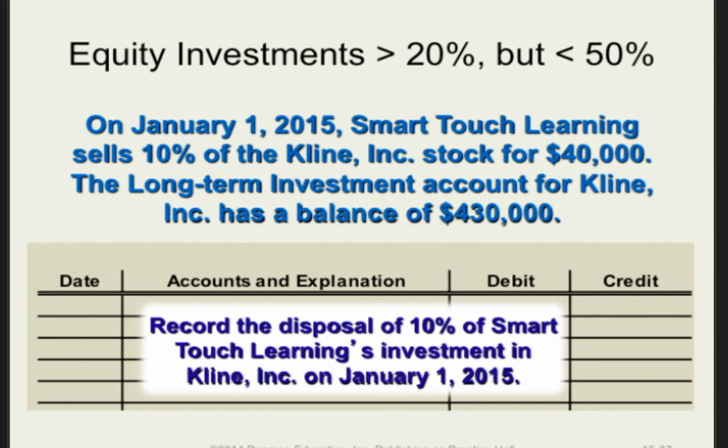Now on January 1st, 2015, SmartTouch Learning sells 10% of Klein Inc. stock for $40,000. At this point, the long-term investment account for Klein Inc. is at $430,000. $43,000, 10% of that book value is being sold for $40,000, which turns out to be a loss of $3,000. Record the disposal of 10% of Klein Inc. investment on January 1, 2015.